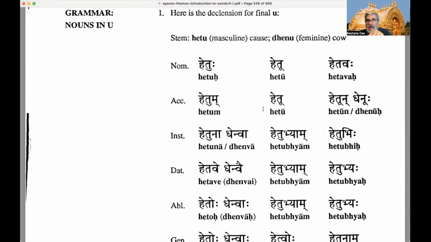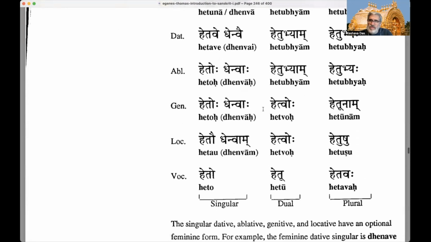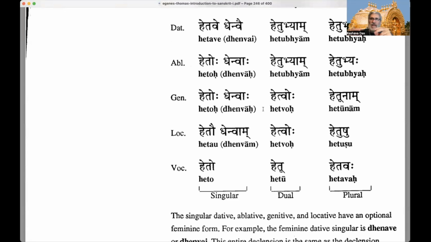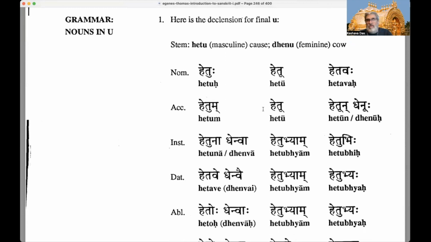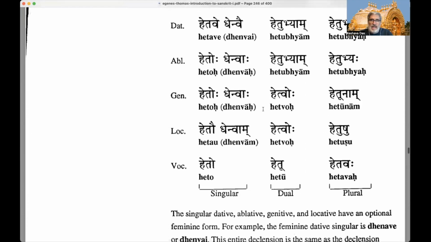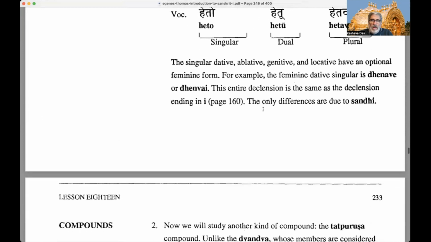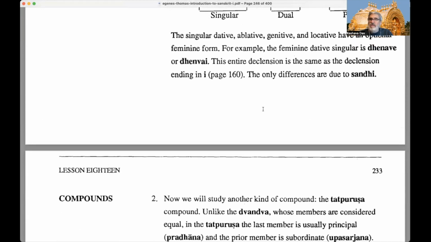So the I becomes a Y, meaning the vowel becomes its corresponding semi-vowel. But here, because it ends in U, the U becomes a V, the corresponding semi-vowel for U. So it makes sense, right? If you just put the two words together, and it ends in I or U, just make the sandhi. If you make the internal sandhi there, you'll get either Y or V in the nominative plural. Okay, so the only differences are due to sandhi, correct?